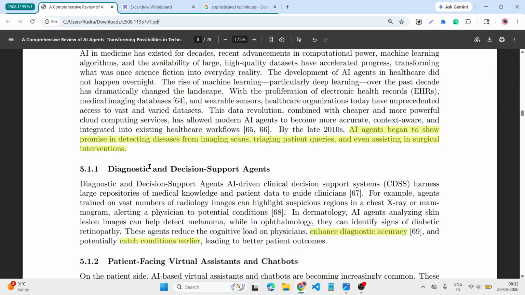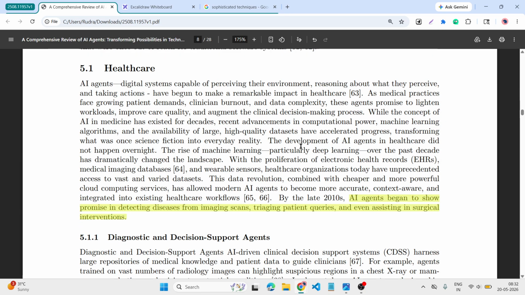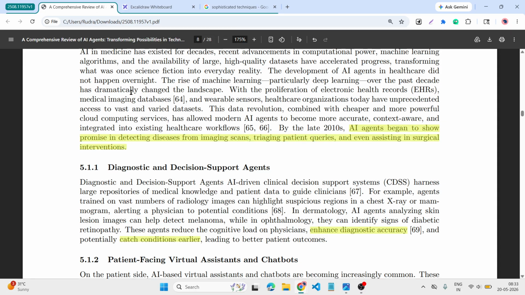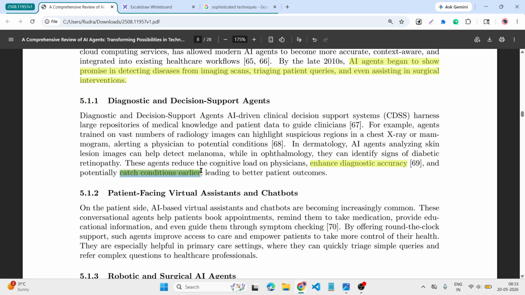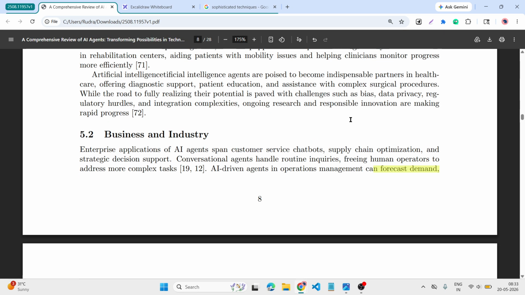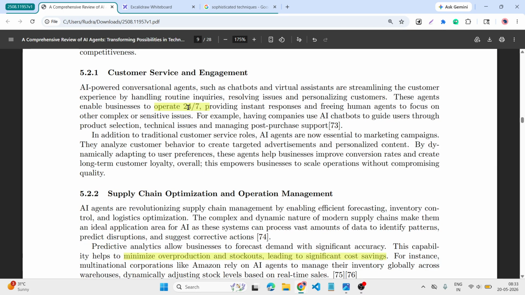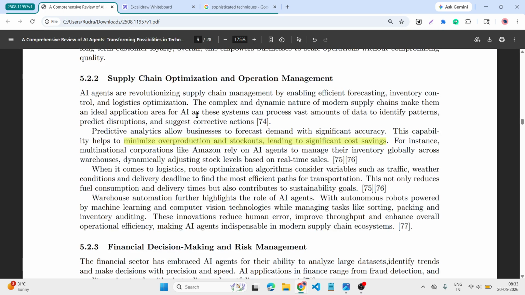So then we can go through what the benefits of that are. Simply, an AI agent can scan an image, answer the patient query, then catch the condition earlier if there are any issues. For business, it can forecast the demand and supply, manage the inventory, optimize the logistics, and answer customer care 24/7.